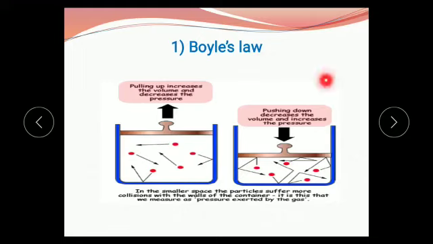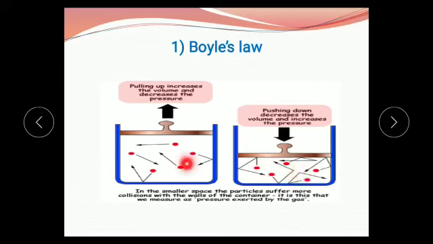First, observe this diagram here. If we take any gas and a piston, there are a number of gas molecules moving in random directions, and this is a movable piston. When we push down this piston and apply force on these molecules, pressure increases and due to that volume decreases.